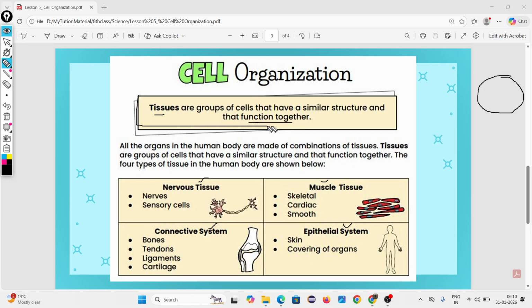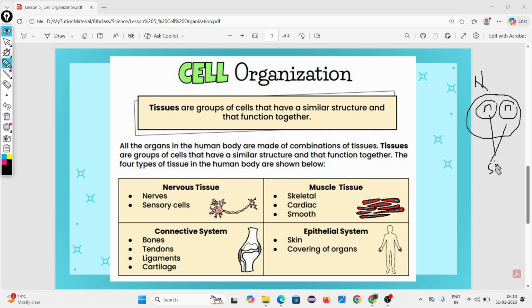Read this definition. Tissues are groups of cells that have a similar structure and that function together. This group of cells has a similar structure. Suppose nervous tissue. Nervous tissue is made up of a group of cells, and that group of cells is called a neuron. These neurons have a similar structure. So why are they grouping together? To perform a specific function.